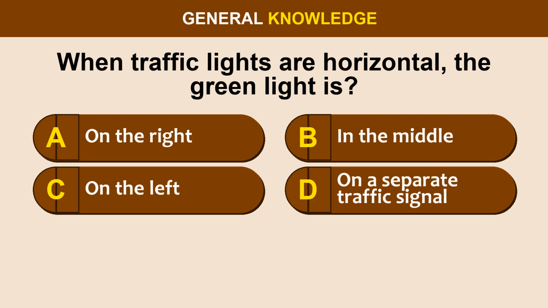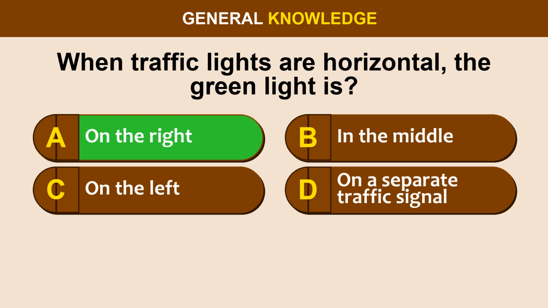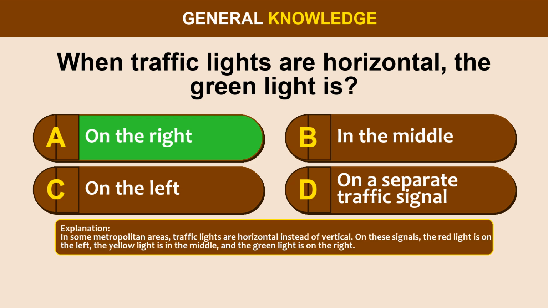Question 1. When traffic lights are horizontal, the green light is: Option A, on the right; Option B, in the middle; Option C, on the left; Option D, on a separate traffic signal. The correct answer is Option A, on the right. In some metropolitan areas, traffic lights are horizontal instead of vertical. On these signals, the red light is on the left, the yellow light is in the middle, and the green light is on the right.